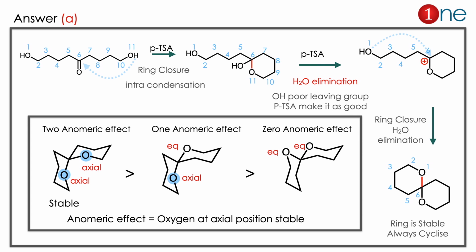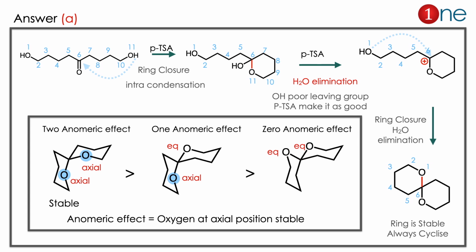Here they ask you to find the product. The question is indirectly asking which ketal is stable. You might know that the heteroatom in the cyclohexane always prefers the axial position. This is called the anomeric effect. The simple understanding of the anomeric effect is to write the oxygen in the middle of the ring, not at the end of the ring. So there are possibilities: axial axial, axial equatorial, equatorial equatorial. As per our understanding, axial axial is stable. So answer A is stable here.